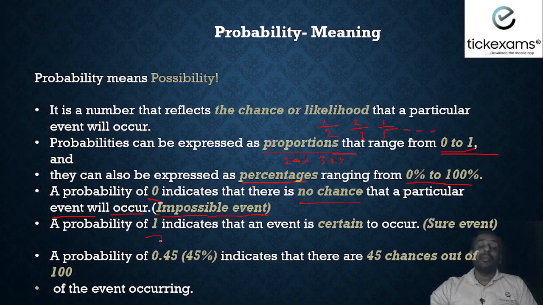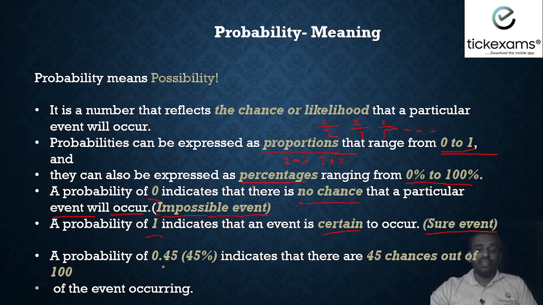If the probability is 1, it means the event is certain to occur. It is guaranteed, it is sure that that event will occur. It is called a sure event, or certain event.